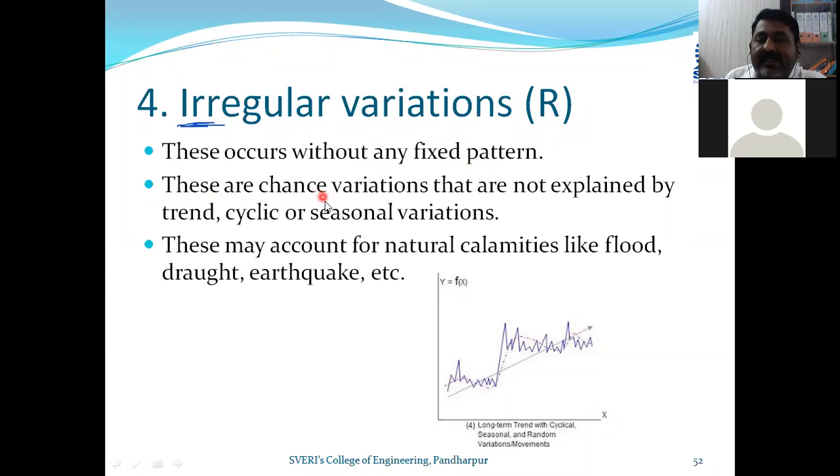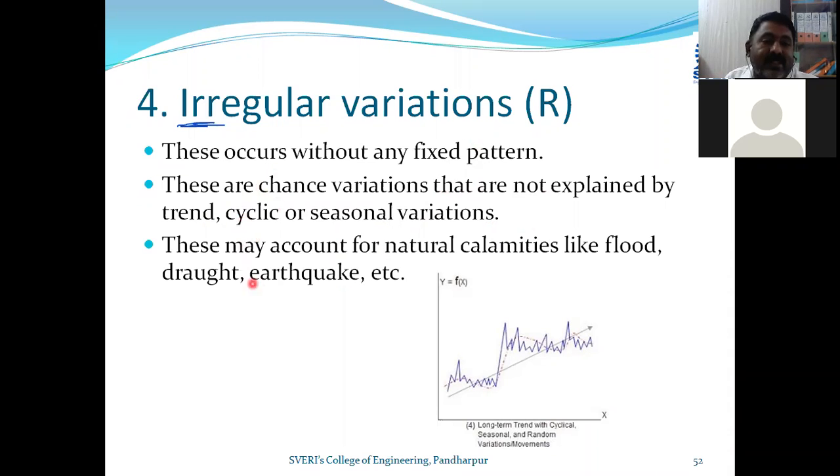These are chance variations that are not explained by trend, cyclic, or seasonal. You cannot predict these variations with a trend, saying that this is the trend and after every 5 years this will happen. No, these are not cyclic, that after this much time and this many months this will happen. No, and these are also not seasonal, that every year in Diwali this will happen, every year in Dasara or Ramjan this will happen.